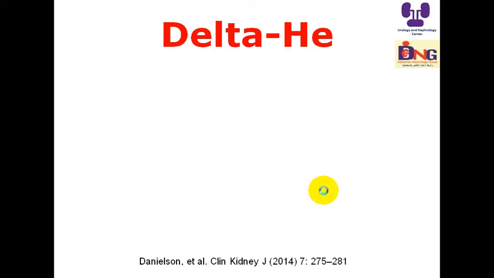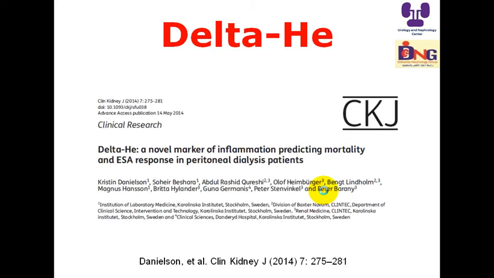Another parameter of inflammation in dialysis patients is delta HE. What is meant by delta HE? We have the reticulocyte, which is considered a precursor for erythrocytes. So if the iron is available, the hemoglobin inside the reticulocyte is higher than in the erythrocyte. Why? Because of the survival of erythrocytes.